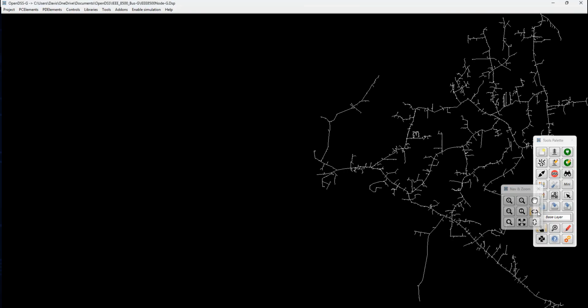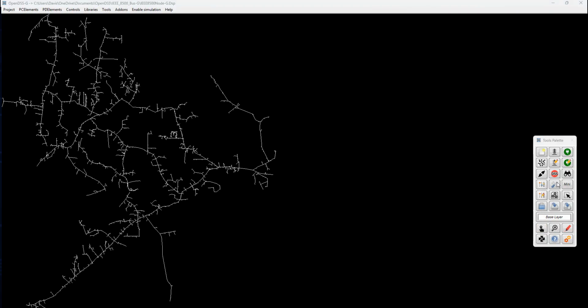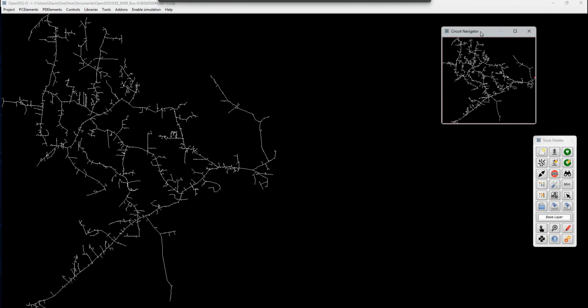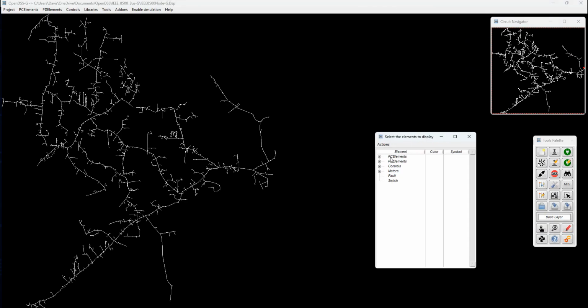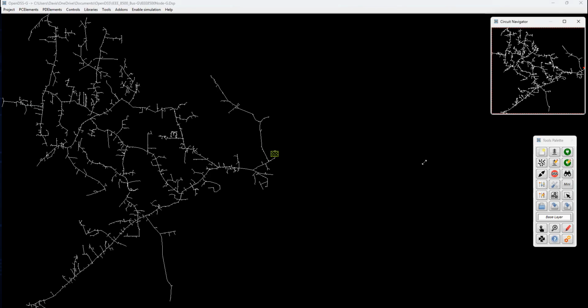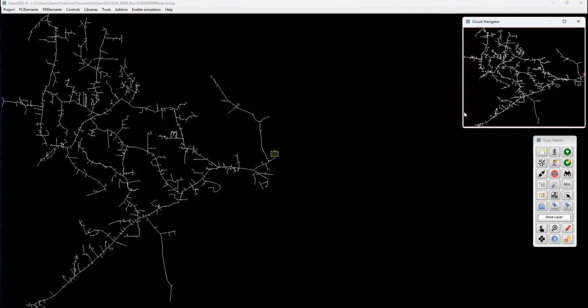The mini viewer has gotten a nice upgrade too. It is still the tool that helps you keep your bearings when you're zoomed in on the schematic, but in version 7, it is much more flexible. You can resize it to whatever feels comfortable, and it now tracks your position in real time as you move around the circuit. It also highlights the locations of all voltage sources across the model, which makes it easier to reference key points without hunting through the schematic.